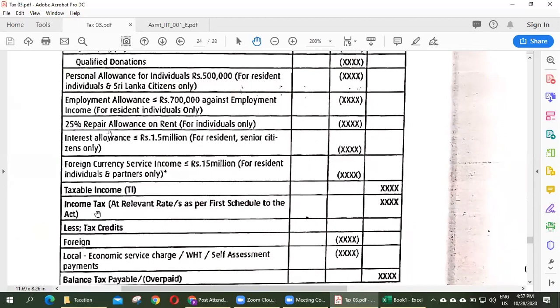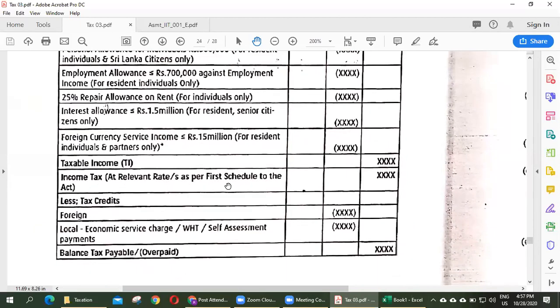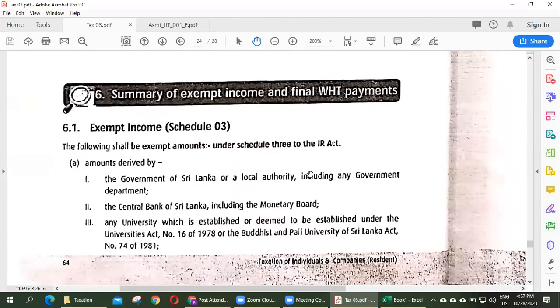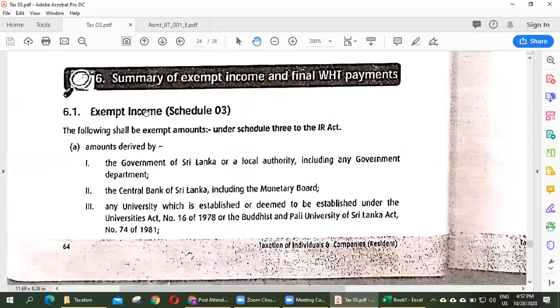Then income tax at the rate as per the schedule, and we deduct tax credit, and finally we will arrive at the balance tax payable. Right, now we will move to the calculation. Before that, we will discuss something about exempt income and final withholding payment.